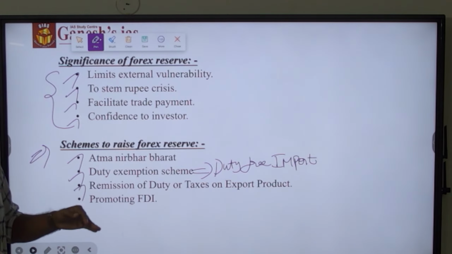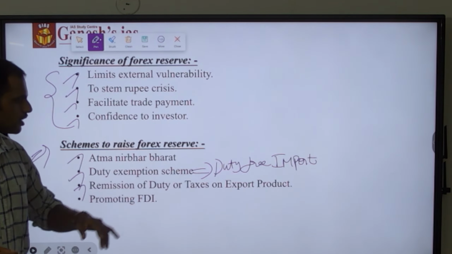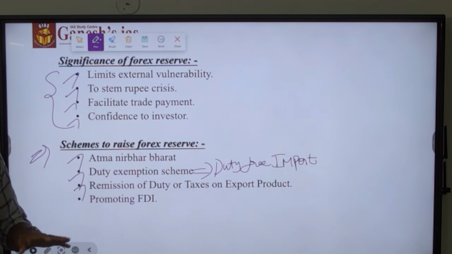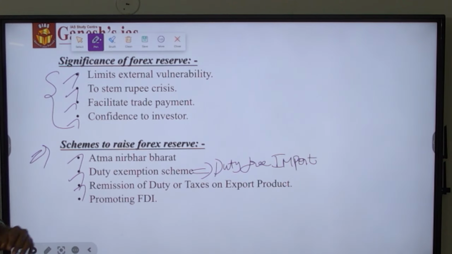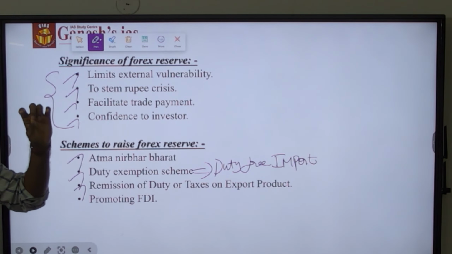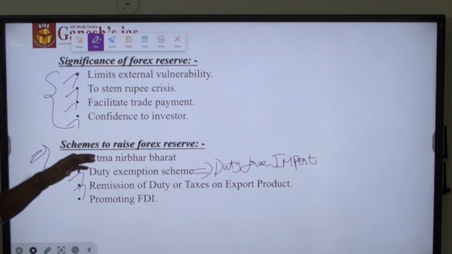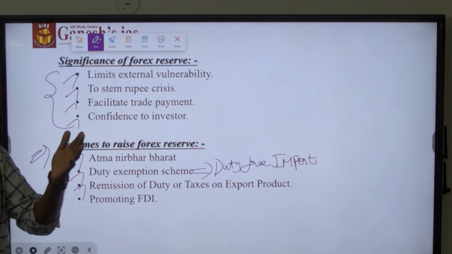So in tune with the World Trade Organization, India is right now implementing the remission of duty or taxes on export products, as a result of which the duty or taxes paid by the export producers will get remitted to them, and the product will be much cheaper in the international market. Because of the cheaper availability of Indian products in the global arena, the demand for it will increase, as a result of which the export will increase and forex revenue could be earned.